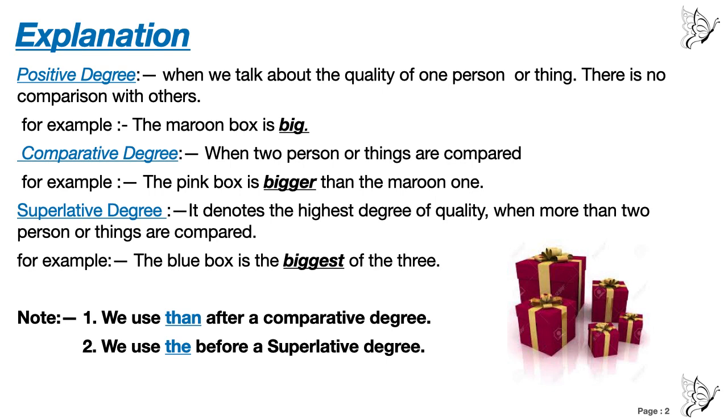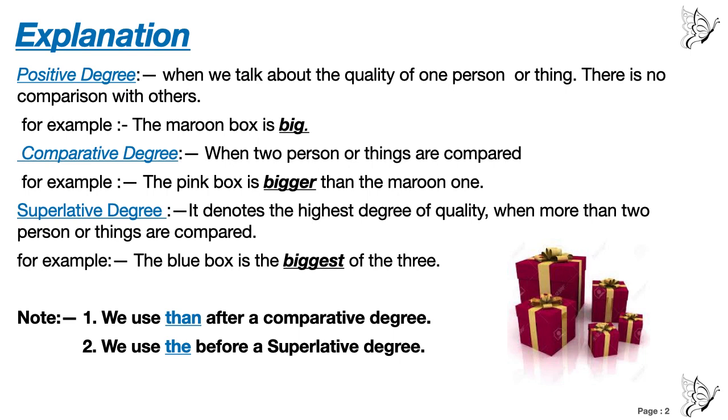You see the explanation. It denotes the highest degree of quality. Highest. Understood? That means if we are comparing a person, that person is the best of all. There is no comparison of that person to any other person or any other people.